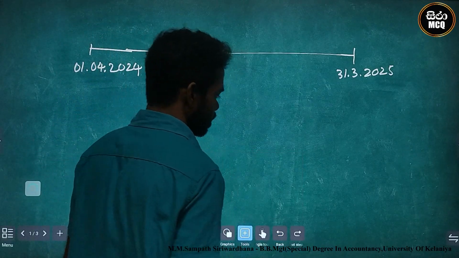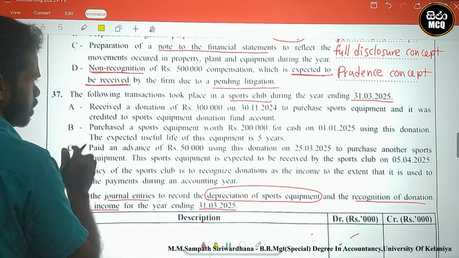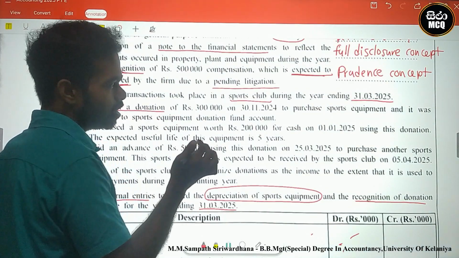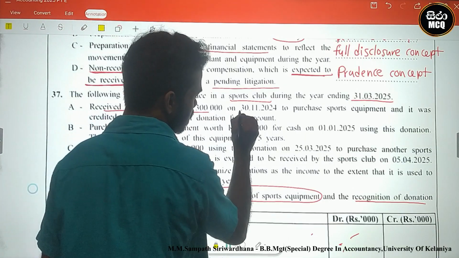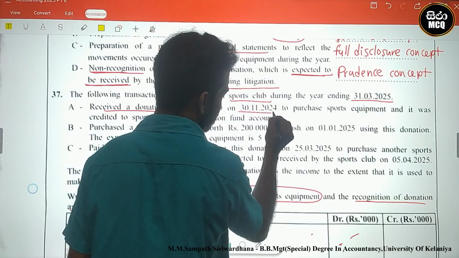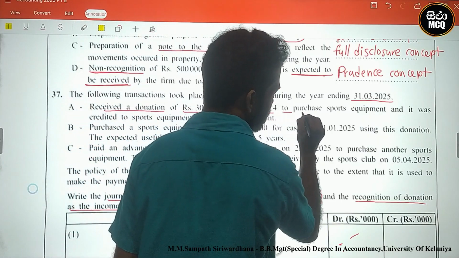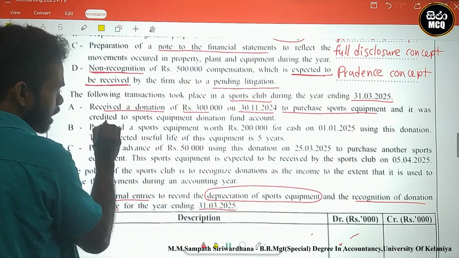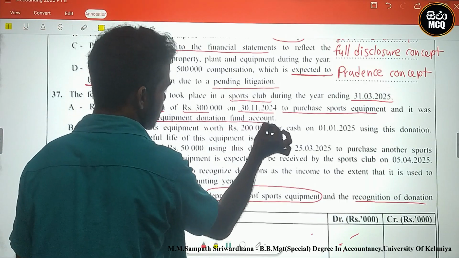Look here, there are transactions. First one, received a donation. Received a donation means received the cash. Donation of 300,000 on 30th November 2024 to purchase sports equipment, and it was credited to the sports equipment donation fund account.